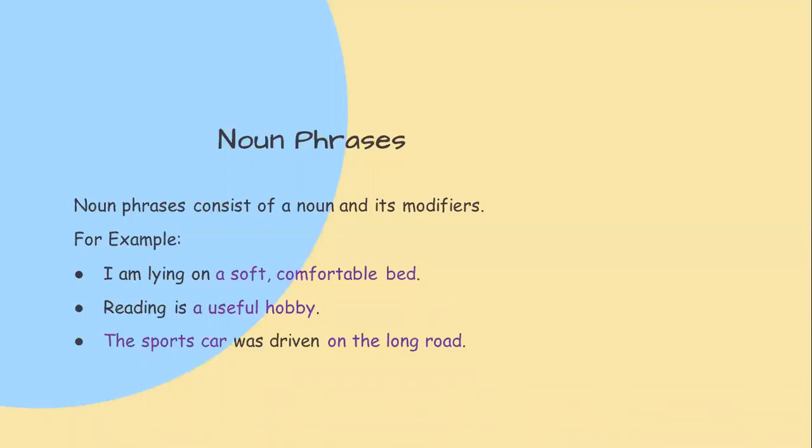The second example is reading is a useful hobby. Hobby is the noun, and we have modified or explained and described the hobby by using the word useful. A useful hobby is our noun phrase. The sports car was driven on the long road. Can you identify the noun phrases? There are two in this sentence. The sports car, because it identifies what kind of a car it was, and on the long road. It does not only tell us about the long road, it also gives us the meaning that it was driven on the long road.